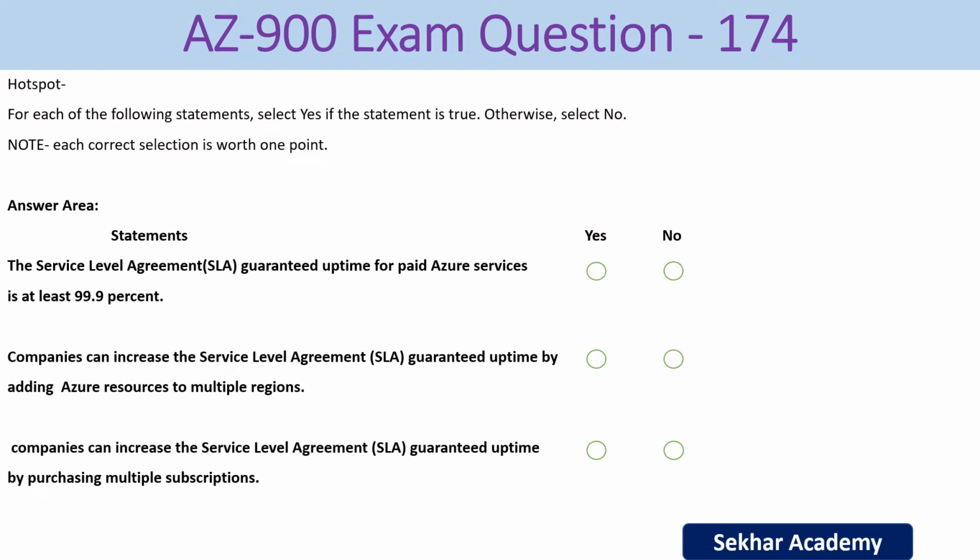AZ-900 exam question number 174. For each of the following statements, select yes if the statement is true, otherwise select no. Note, each correct selection is worth 1 point. So let's go to statement 1. The service level agreement guaranteed uptime for paid Azure services is at least 99.9%, right? The right answer is yes.